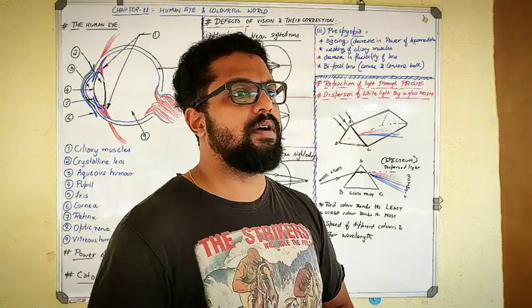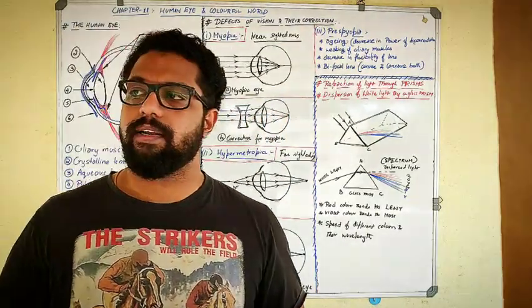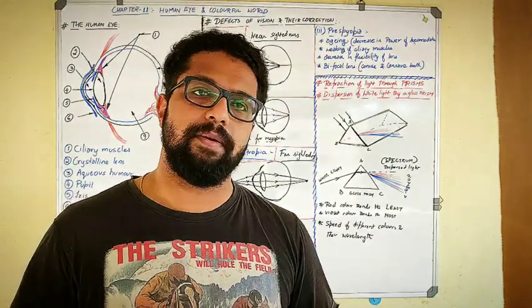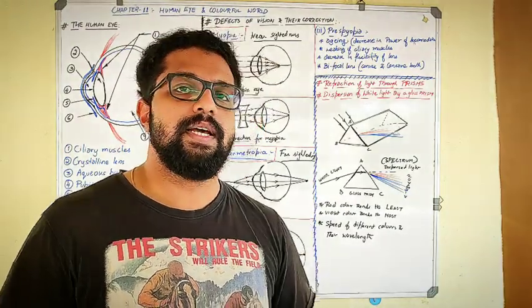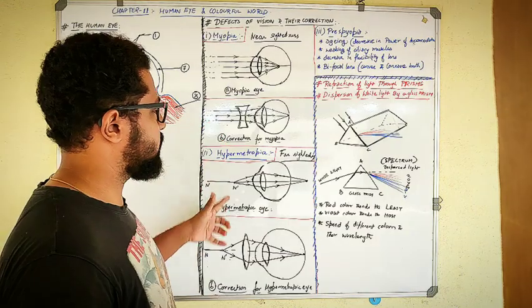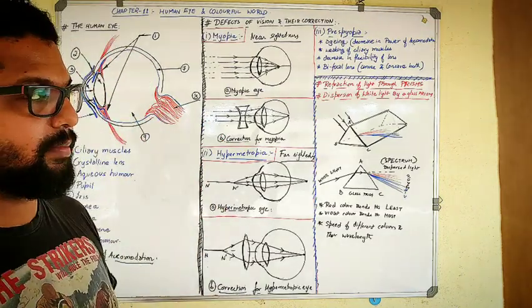Even this can be a genetic disorder also, or by birth some people will have it. Okay, so these are the two types of defects which you have read about or understood.